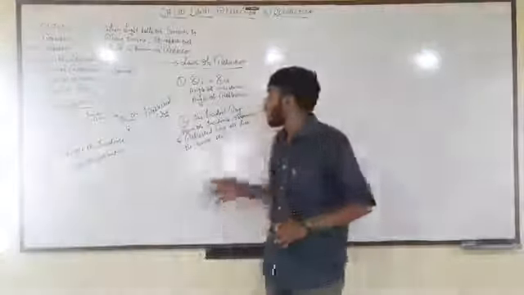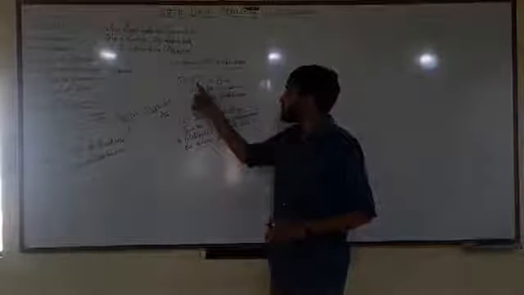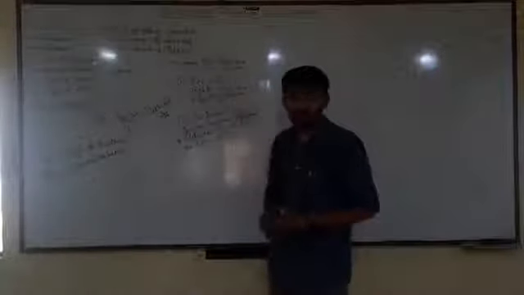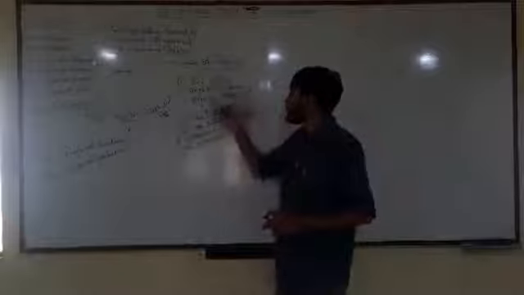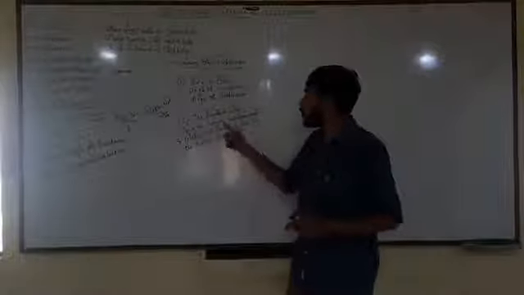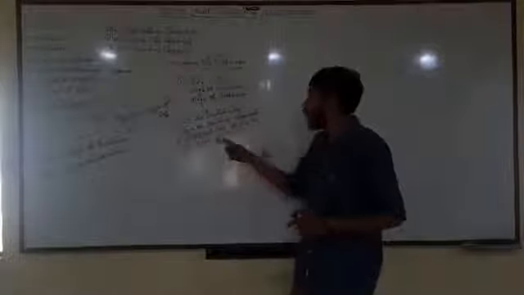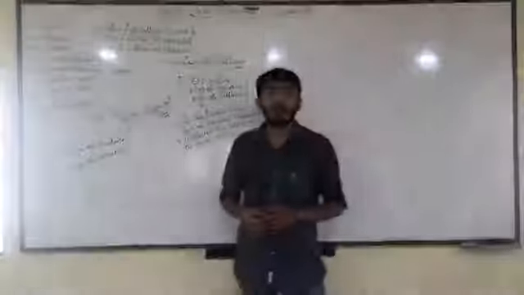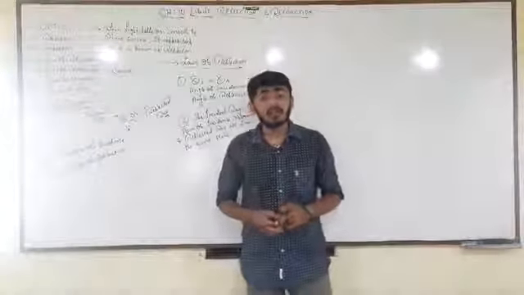Fine students, I hope you are clear with these things. The angle of incidence is always equal to the angle of reflection. The second thing is that the incident ray, the point of incidence, the normal and the reflected ray all lie in the same plane.